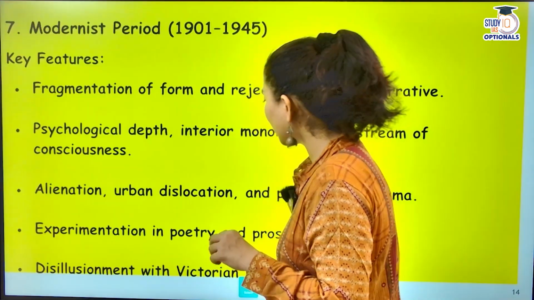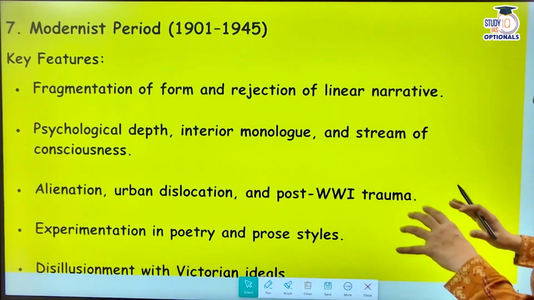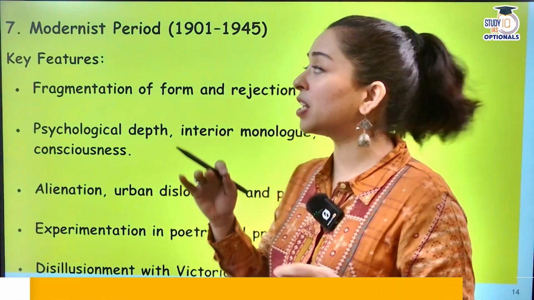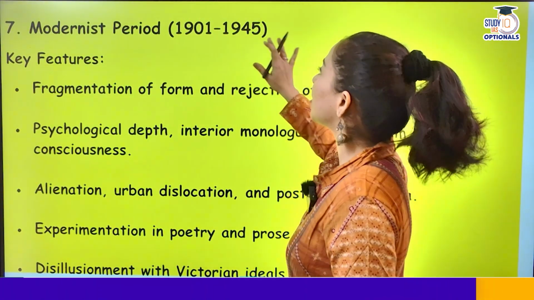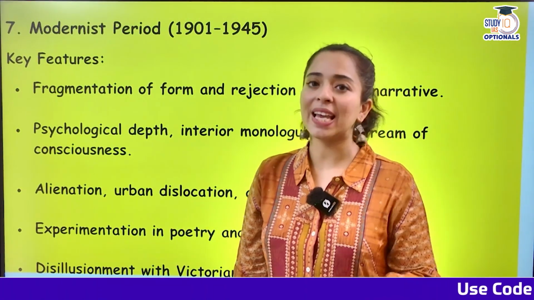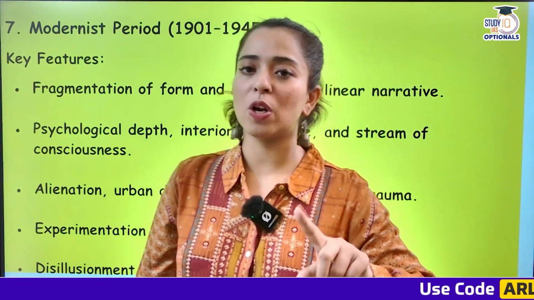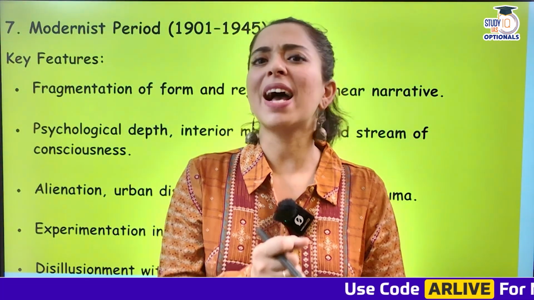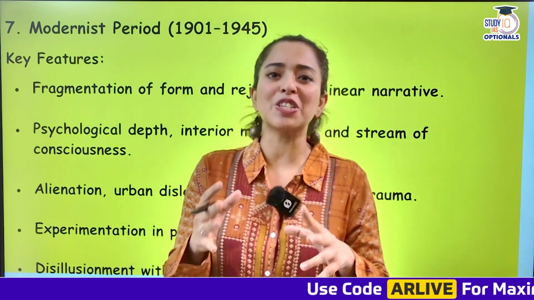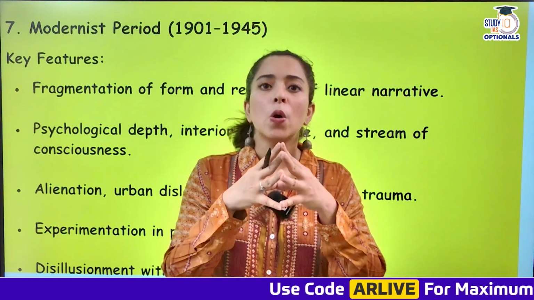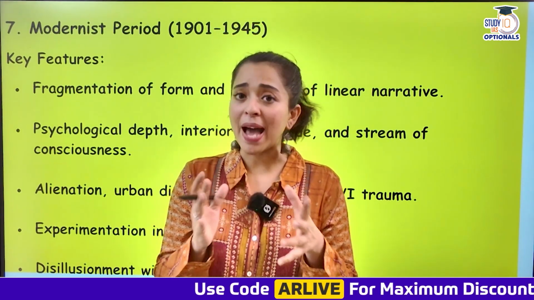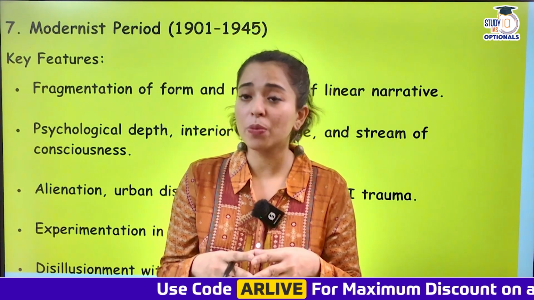Now, moving ahead, we have another period, and that is the modernist period. As you're moving, another period comes, and the modernist period is 1901 to 1945. So we can see both the First World War as well as the Second World War occurred during this period. And imagine the destruction that was caused during that period was mammoth. It was profound. It was unparalleled to anything that's happened in the human race.